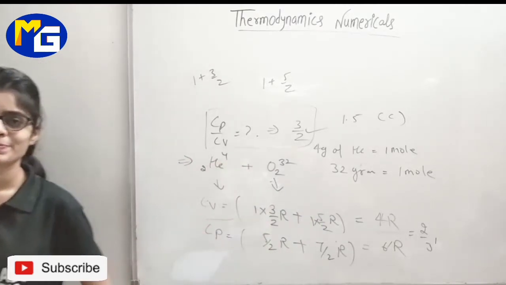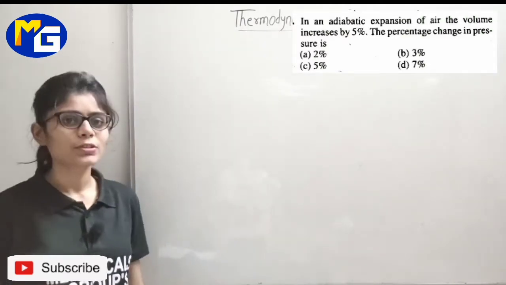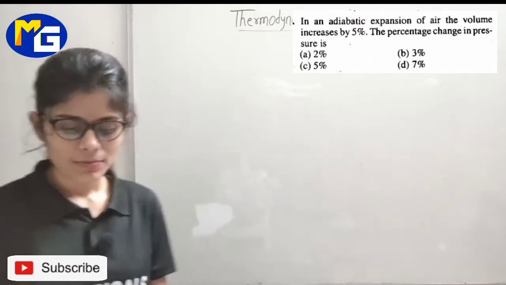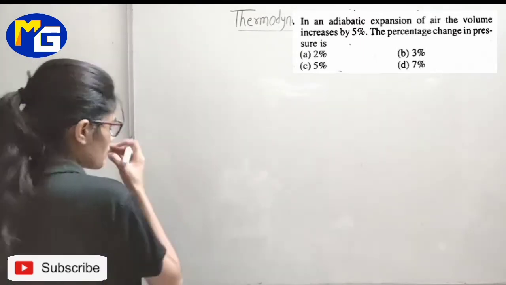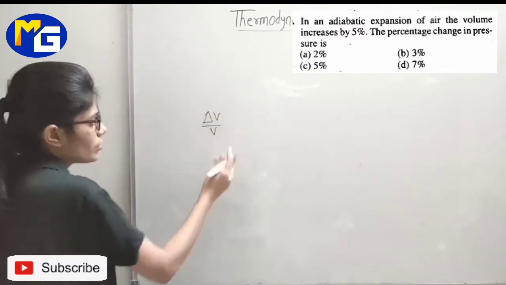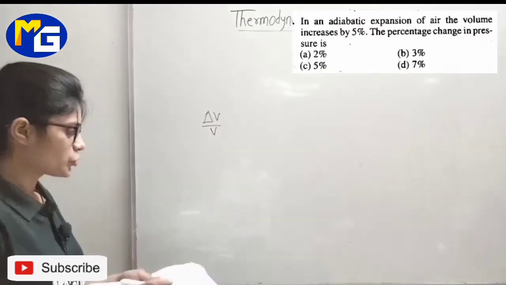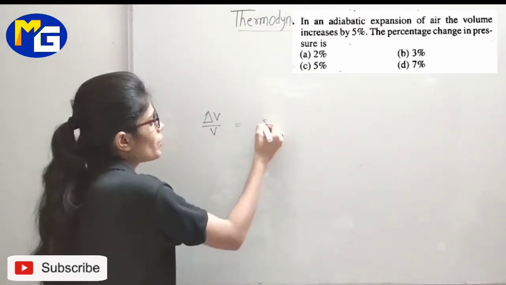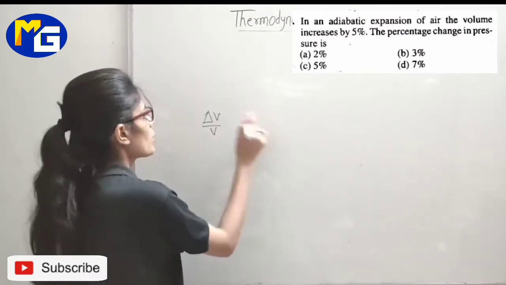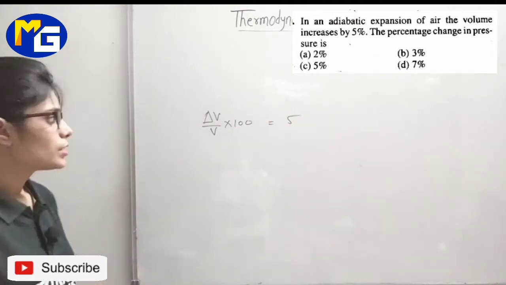In the same sequence, another question is in front of you. Just read it carefully. What is given in this question, students? It is given that the percentage change in volume, delta V upon V, during an adiabatic expansion is 5%.